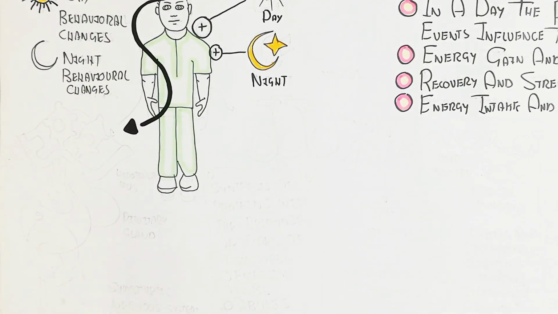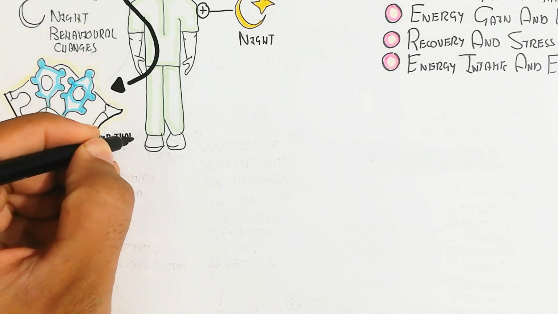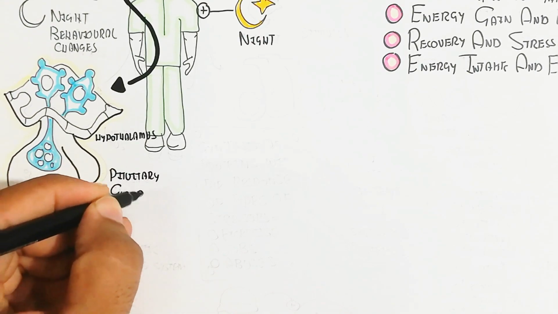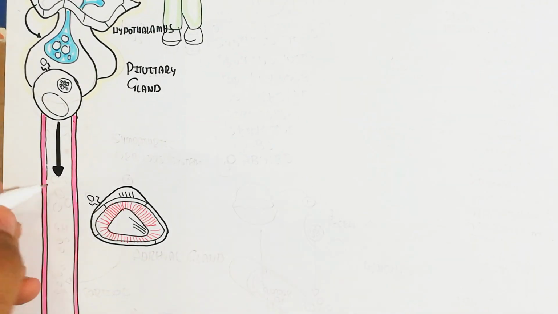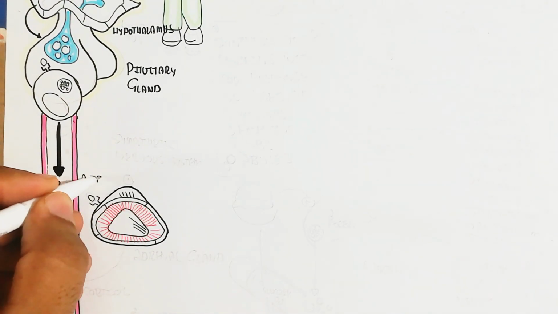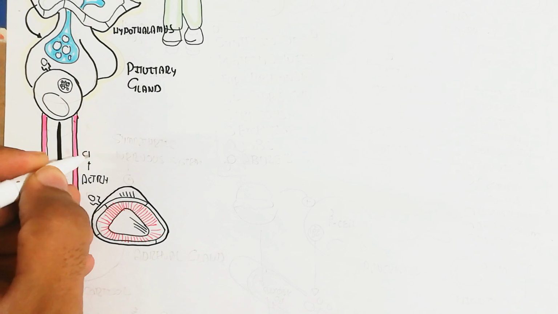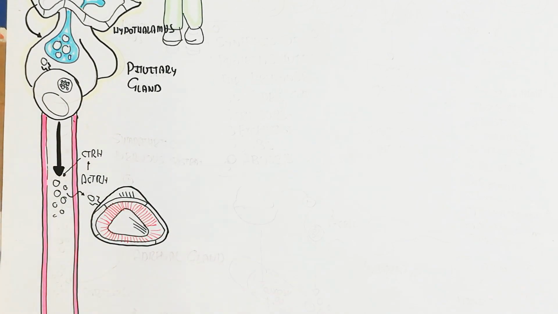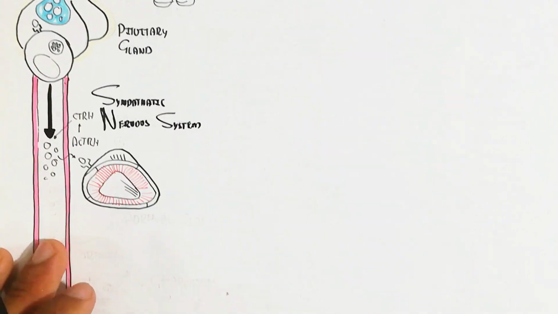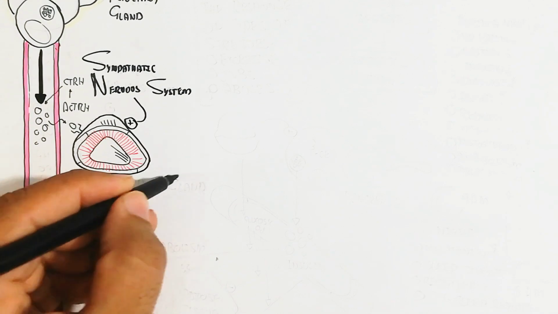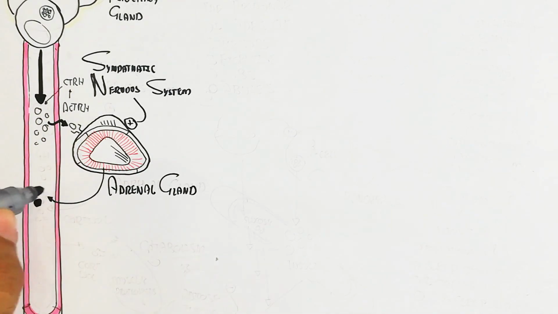In this way, let's begin from the brain, which stimulates the hypothalamus and then the pituitary gland. During catabolism, during the stress time, when you do not sleep during the daytime, the hypothalamus releases corticotropin-releasing hormone to the pituitary gland, which releases adrenocorticotropic hormone that targets the adrenal gland to produce cortisol from the adrenal cortex. The sympathetic nervous system also activates, and the adrenal gland produces cortisol. Cortisol will target several types of tissue.